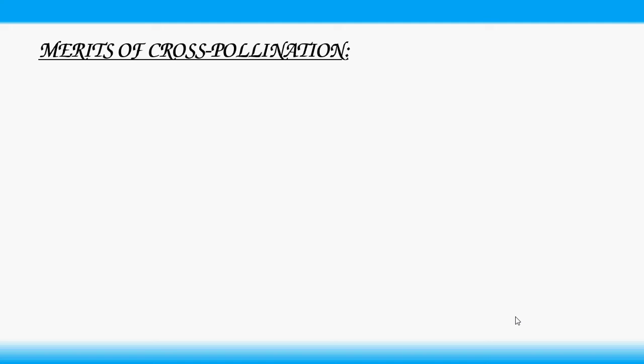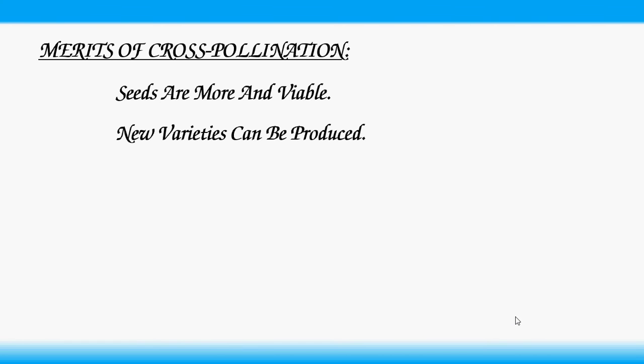Merits of cross pollination. Seeds are more and viable. New varieties can be produced. Adaptability is better. So the plants which are produced through cross pollination can adapt better than the plants which are produced through self pollination.